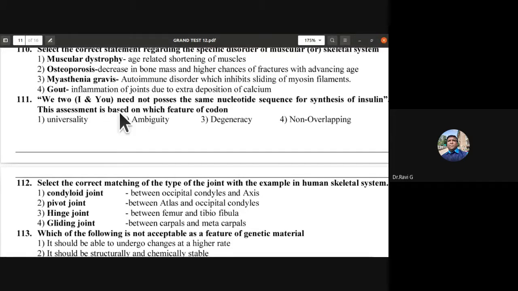So the V2, I and U need not possess the same nucleotide sequence for synthesis of insulin. So it is the degenerate nature of codons. See, more than one codon with different combinations can synthesize the same amino acid. So that represents degeneracy of codon. So C is the answer.